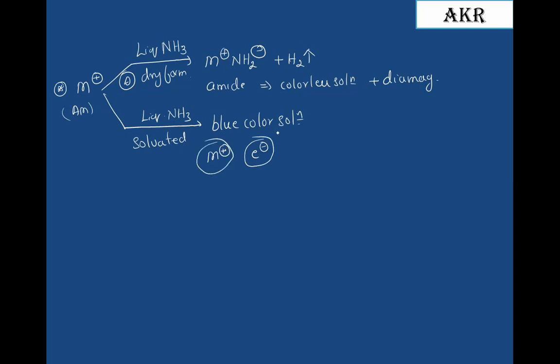This blue colored solution, when allowed to stand for a few minutes, forms a colorless amide compound.